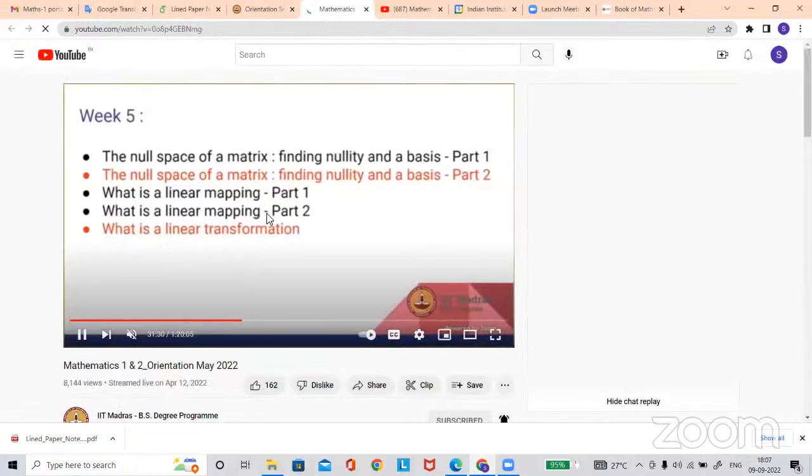So should we join the orientation, sir? This is the first session. It will be good for you if you are very familiar with the topic, then you need not be here. But if you are facing difficulty or having doubts in Maths 2 this week, you can ask, and I'll be here.